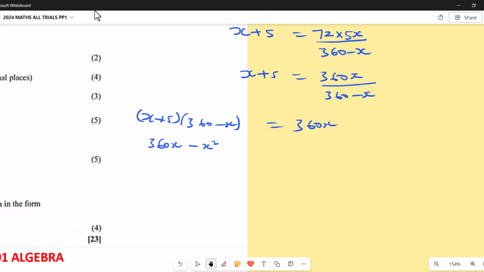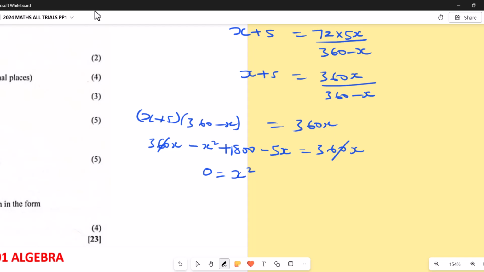Let me check. 5 times 360, I get 1800. Yeah, I get 1800. Then minus 5x equals 360x. Now I think you can see I'm getting a quadratic. So this minus x, the 360 and the 360x, they cancel out. So actually, if I take it to one side of the equation, you would have 0 equals x squared,